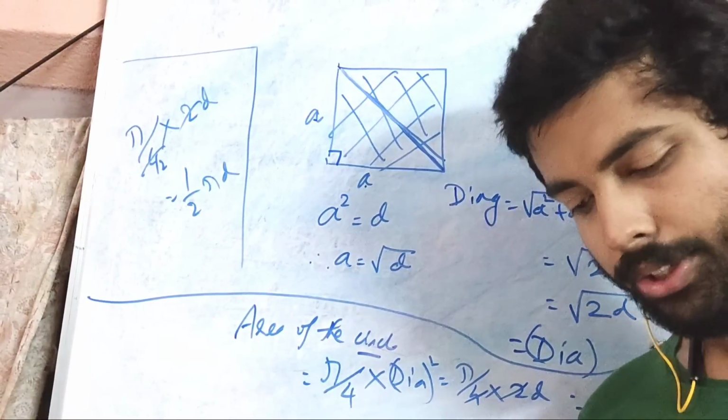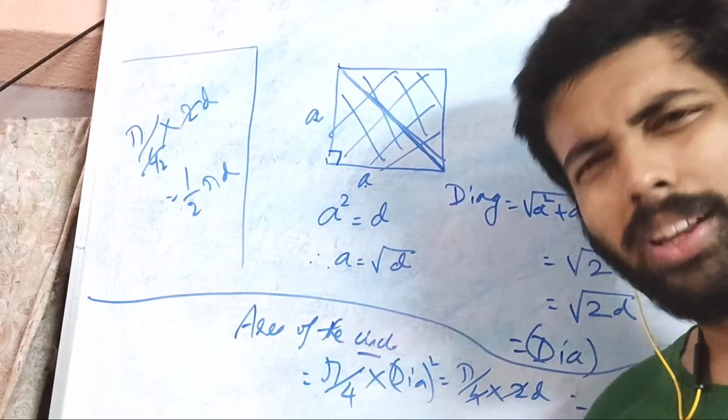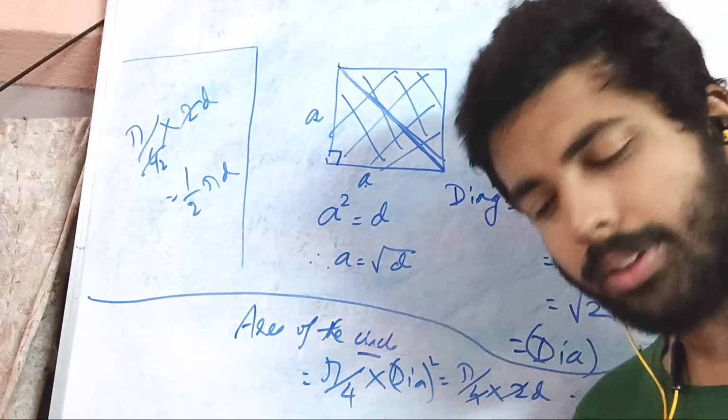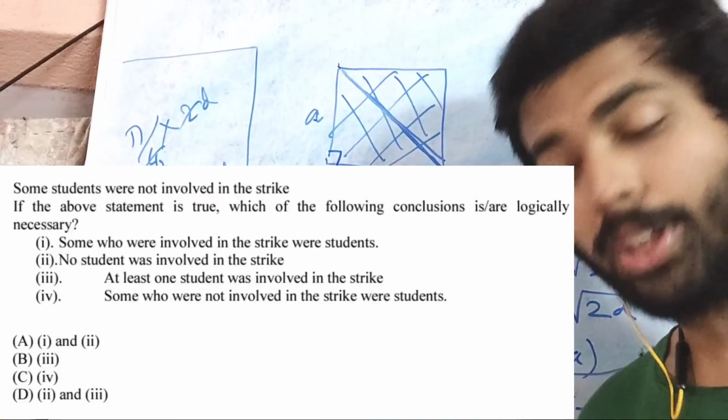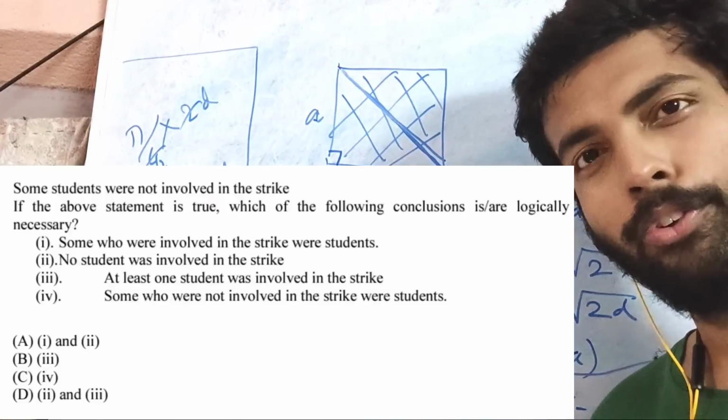Where is that written? At least one student is involved in the strike. Meaningless, nowhere can it be inferred from the sentence which is given above. From the sentence given above: some students were not involved in the strike, right?